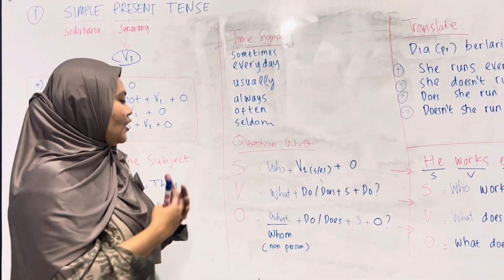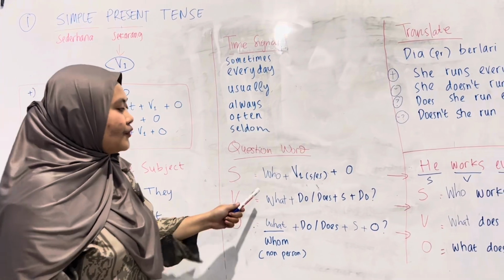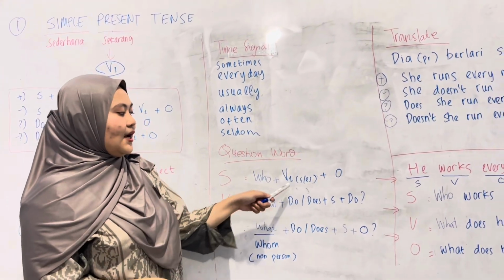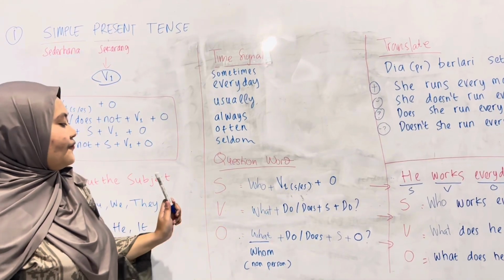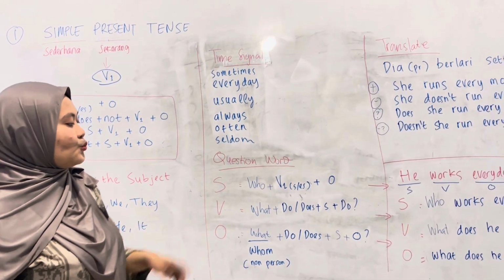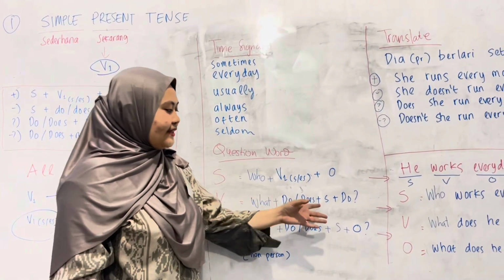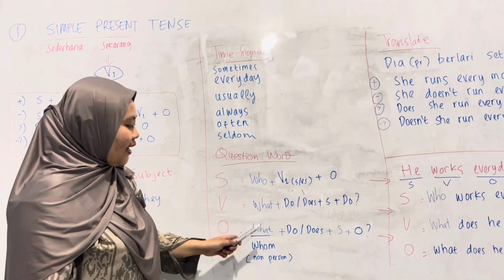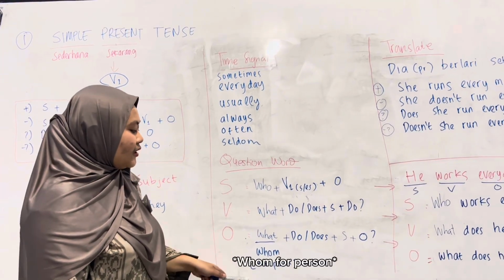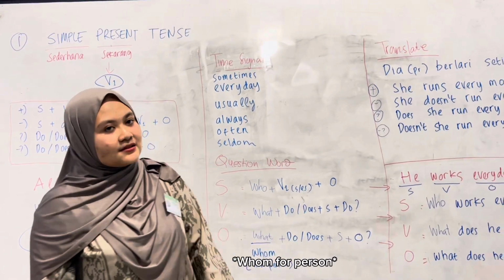For the subject we use who plus verb one with s or es plus object. For the verb we use what plus do or does plus subject plus do. And for the object we use what or whom for non-person, plus do or does plus subject and plus object.